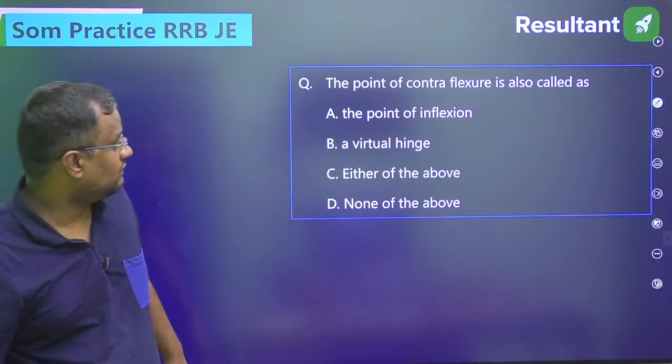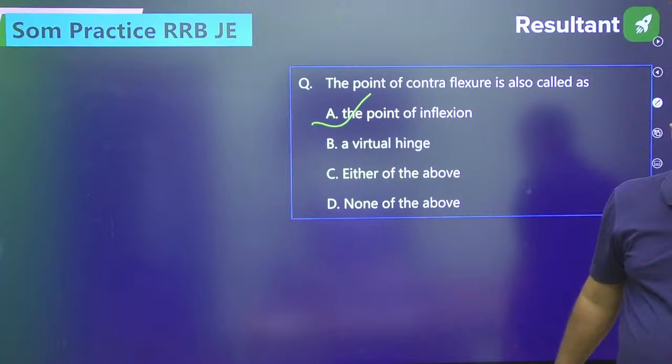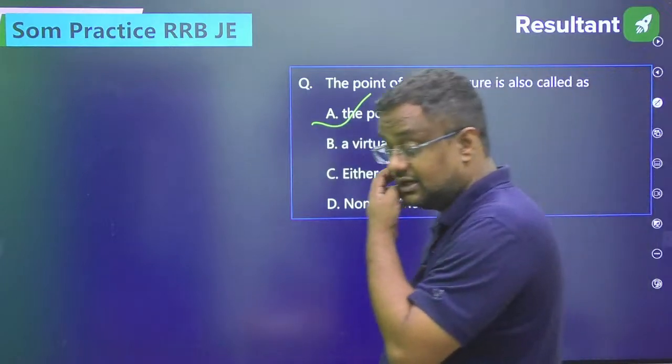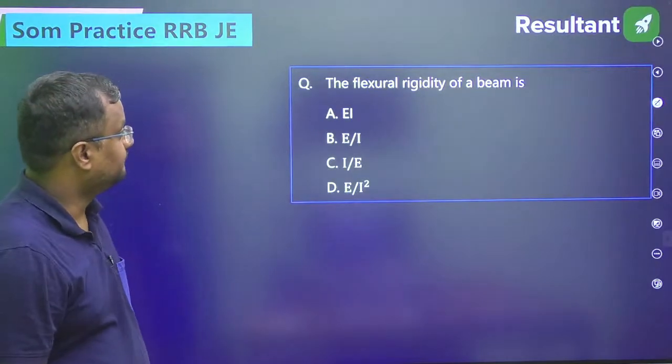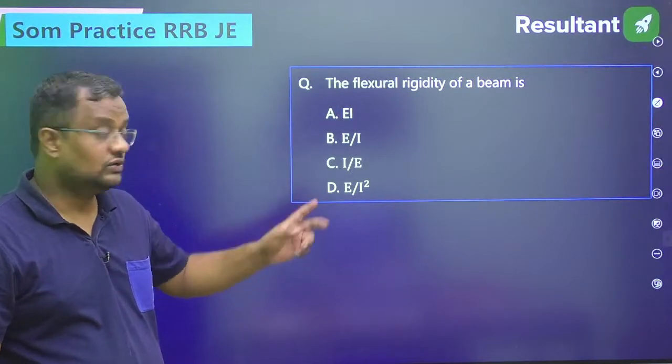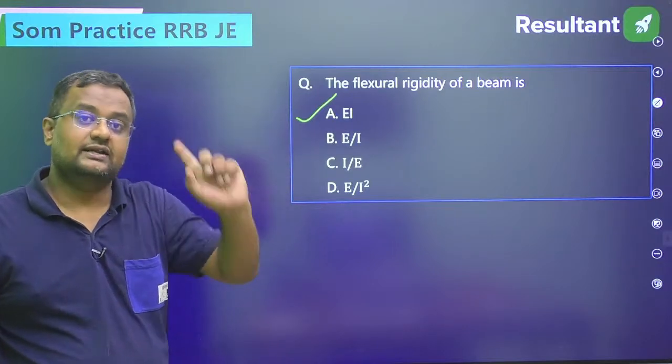The point of contraflexure, I just told you, is the point of inflection. The point of contraflexure is also called the point of inflection. The flexural rigidity, I told you, is EI, torsional rigidity is G into IP, and axial rigidity is A into E.